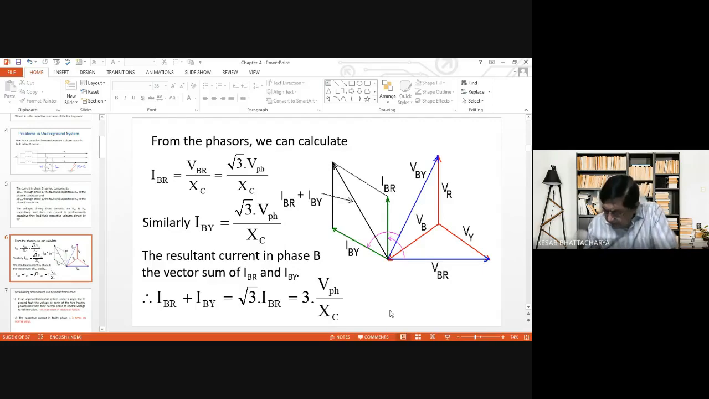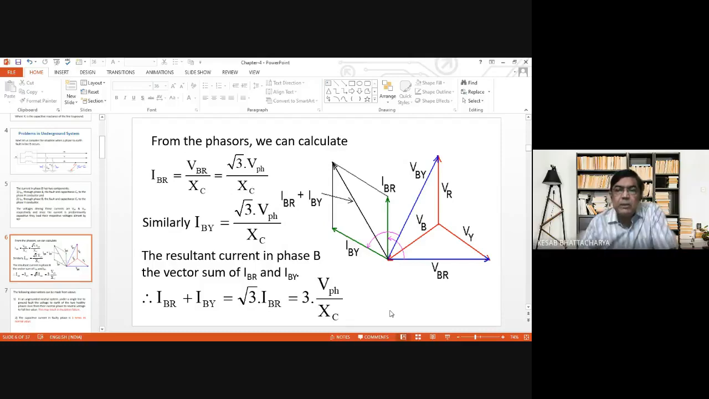So we consider only the capacitive reactance alone. So IBR is VBR by XC, that is root 3 V phase by XC, VBR being the line voltage, so it will be root 3 times V phase. Similarly, IBY will also be equal to root 3 V phase by XC. Now, the resultant of these two currents, IBR and IBY, will be root 3 times IBR. Do you agree with this? Yes, sir.